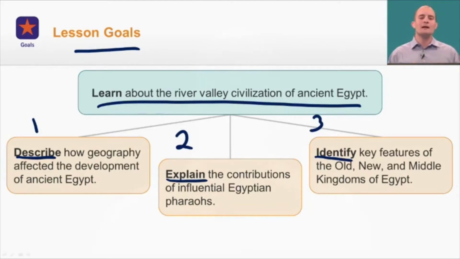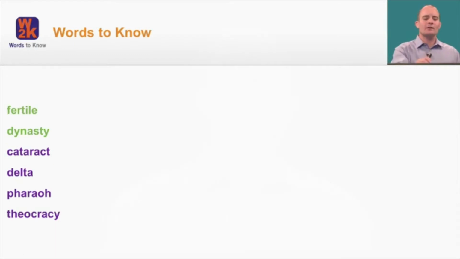But before we do any of that, let's take a look at your words to know. Now, the green words are your academic words. These are words you'll find throughout your world history course. Those are fertile and dynasty. Now, the purple ones, these are your domain-specific words, or words you'll see specifically in this lesson. And those words are cataract, delta, pharaoh, and theocracy. Be sure to be on the lookout for these various words as we go through this lesson.